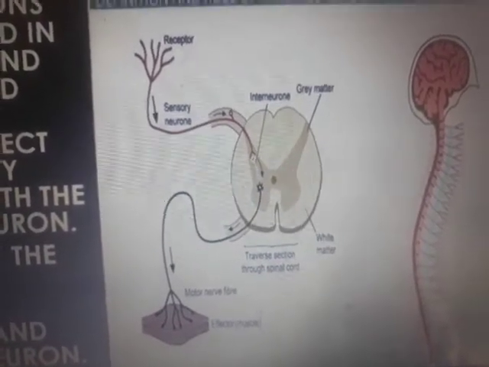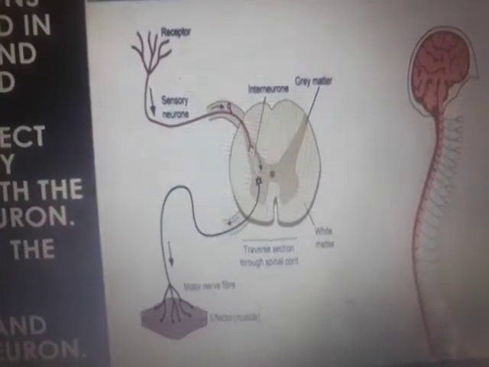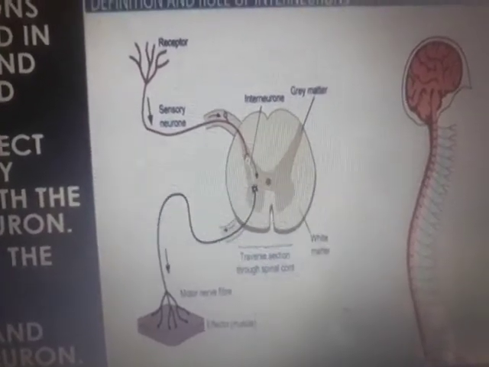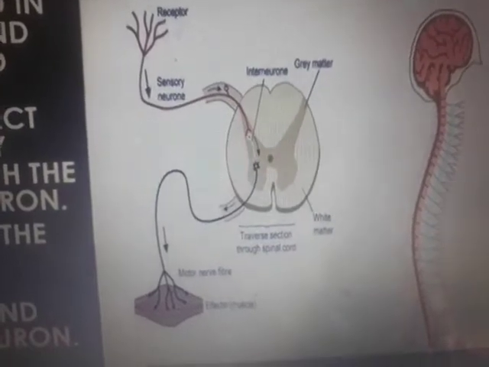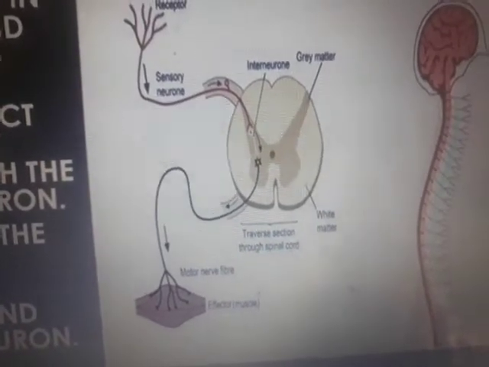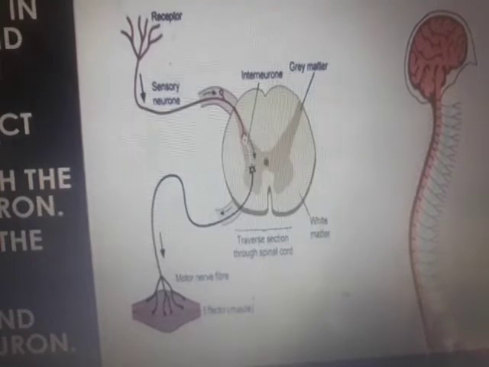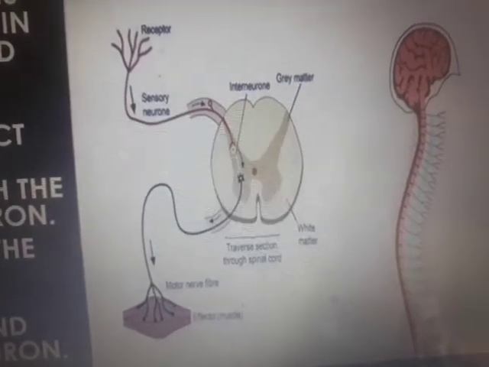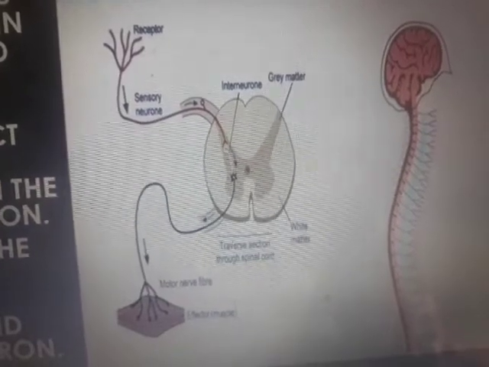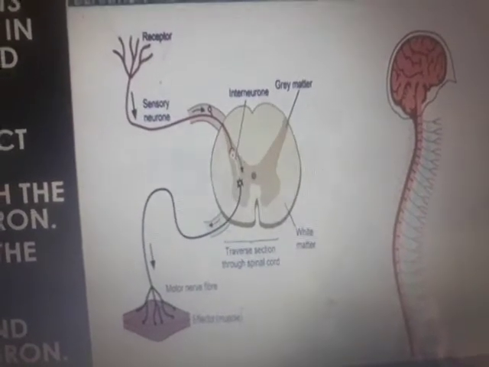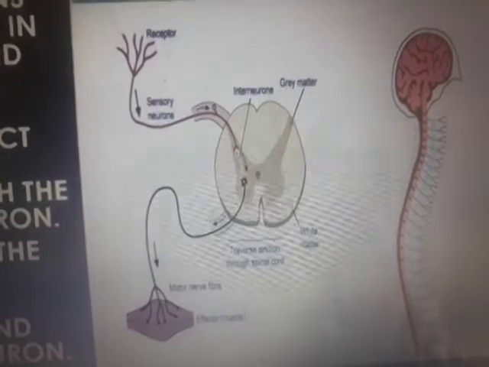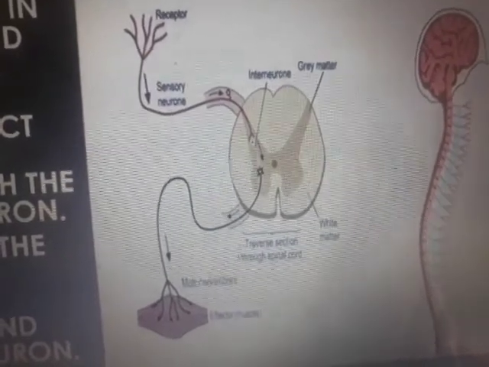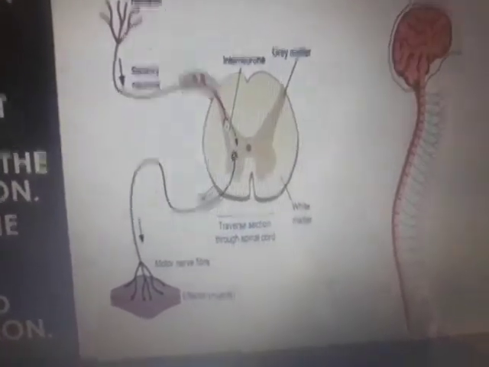But in that case, the flow of the message will be directly from sensory neuron to interneuron to motor neuron. That is how simple the flow will be. In the case of reflex actions, it will be recorded in the brain later. In the case of a very instant reaction, this is how the flow is: from sensory, interneuron and motor.